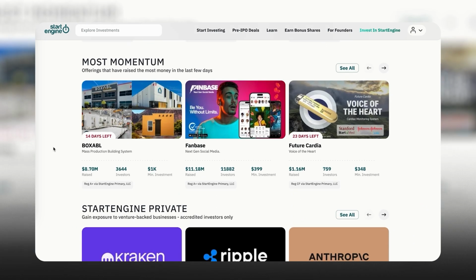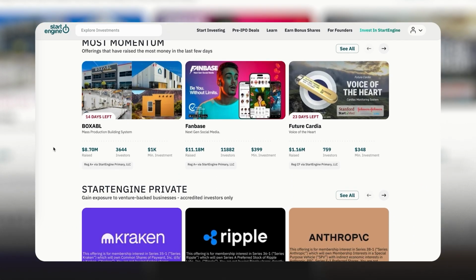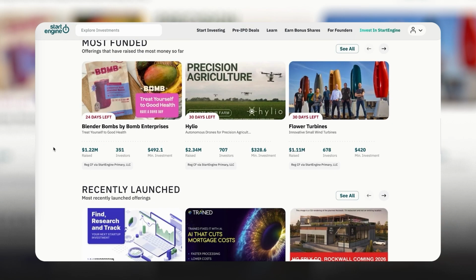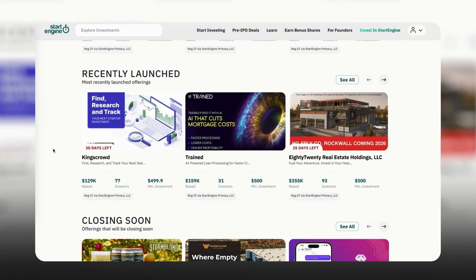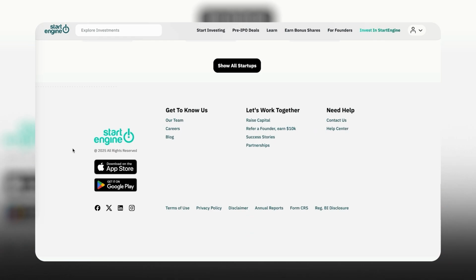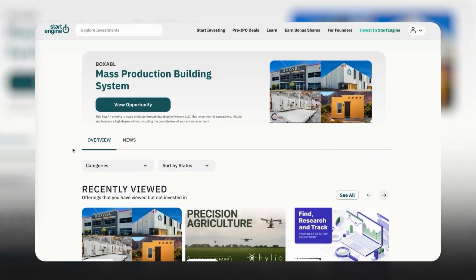As you come to the bottom under the Explore tab, you're going to be able to check out some of the companies that have momentum or have raised a lot of money in the last few days. You can also check out those that have been most funded on the platform, those that have recently launched, and those that are closing soon. So there are a lot of interesting ways to dissect these different companies.